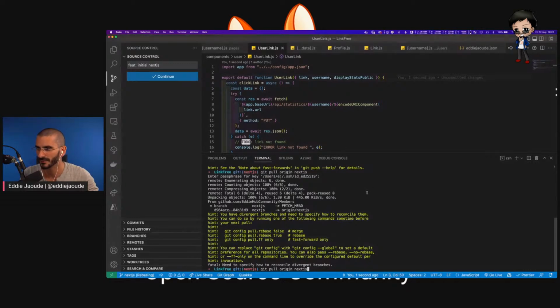Okay, so why did my pull fail? What happened? I don't know how that would have happened. It's only me working on it. I know there's been some commits to it, but it should have worked. What command did I run? I did specify, so git pull origin Next.js. I did specify it, so it knew which branch to get and which branch to put into mine. So that's really interesting why that failed.